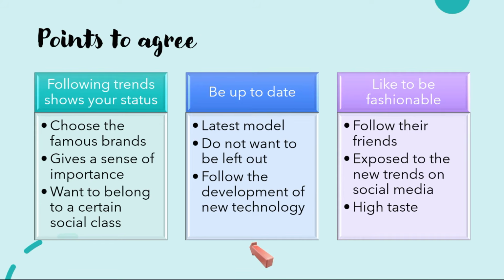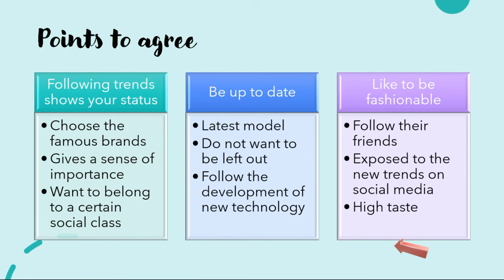The next point to support is that young people want the latest handphones to be seen to be up to date. As the elaboration, you can say that young people want to own the latest model. You believe that they do not want to be left out. They do not like to be seen to own something that is outdated. They want to be seen as someone who follows the development of a new technology.